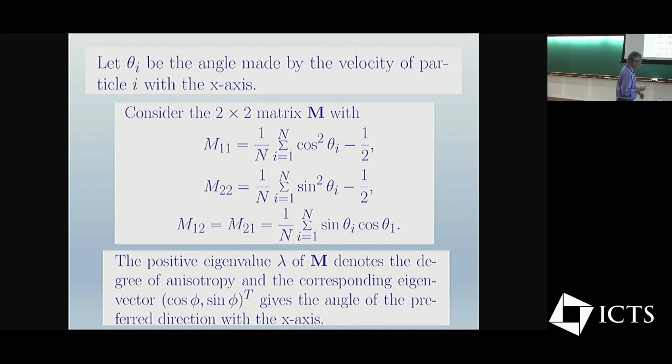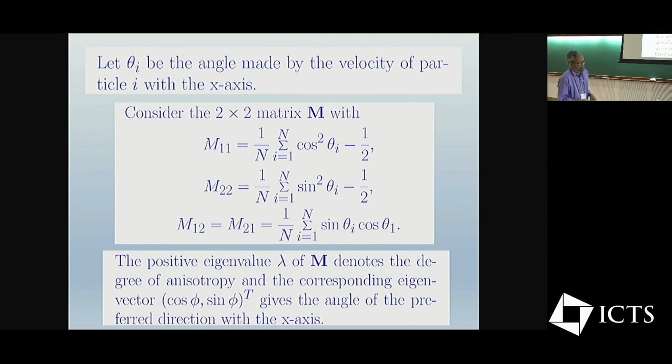where one has a 2x2 matrix that one can construct from the directions of the velocities of the particles. I've just written it down there, it's something which is very standard. One diagonalizes this traceless matrix. So there is one positive and one negative eigenvalue. The positive eigenvalue tells you about the degree of this anisotropy. And then the corresponding eigenvector tells you which is the preferred direction. So this can be done.